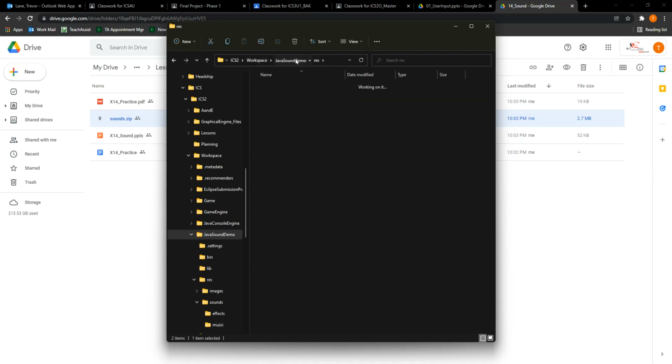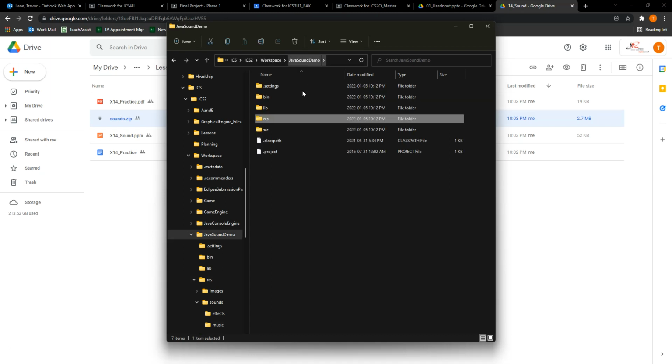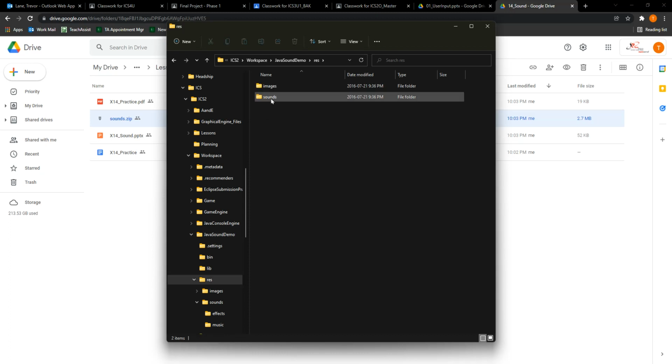So I went into my project, which is right here, called Java Sound Demo. I went into the res folder, which is short for resources. Then I went to the sounds folder, and I dropped them in the appropriate folder. So my sound effects go in the effects folder, and my music goes into the music folder.